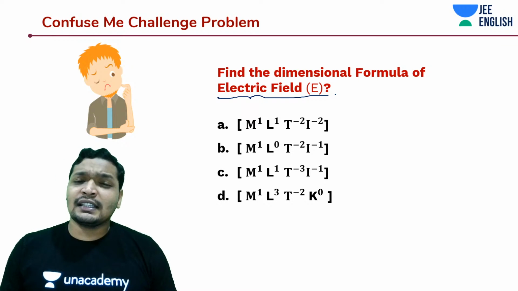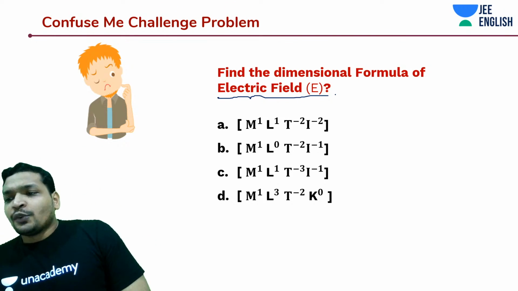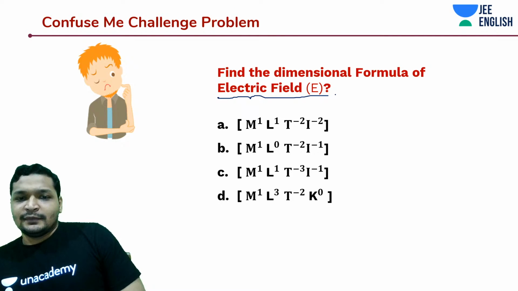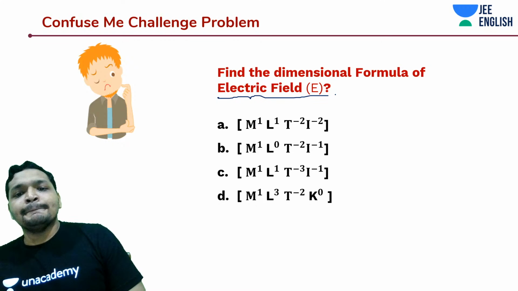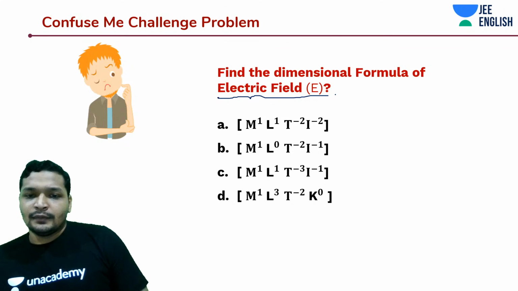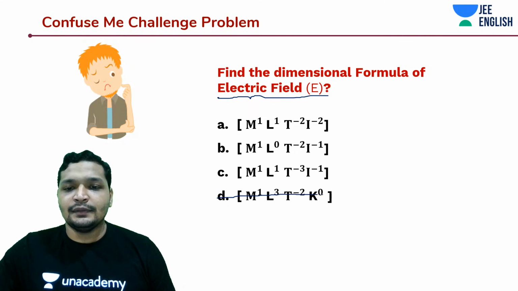So let's get started on the electric field, students. What do you think? What should be the answer? Think again. D cannot be the answer, right? Why can D not be the answer?